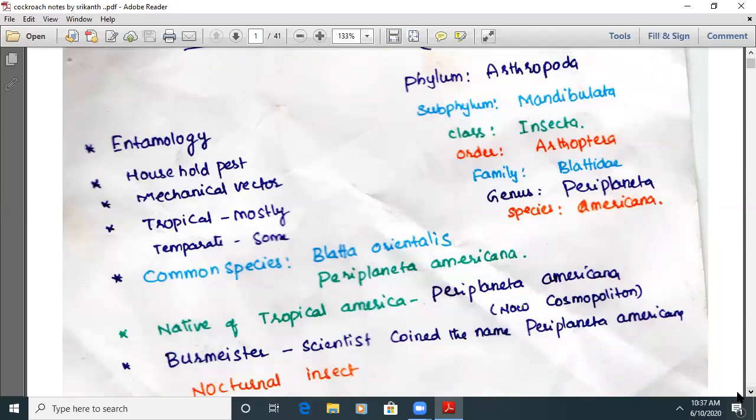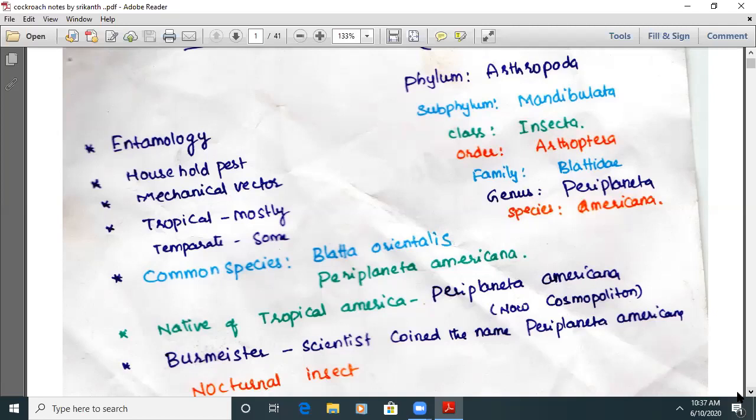We know the cockroach is a household pest. You'll find it everywhere in households, like the kitchen and the drainage. That's why we say cockroach is a household pest. And cockroach spreads many parasites like Entamoeba histolytica, through contaminated food and water.